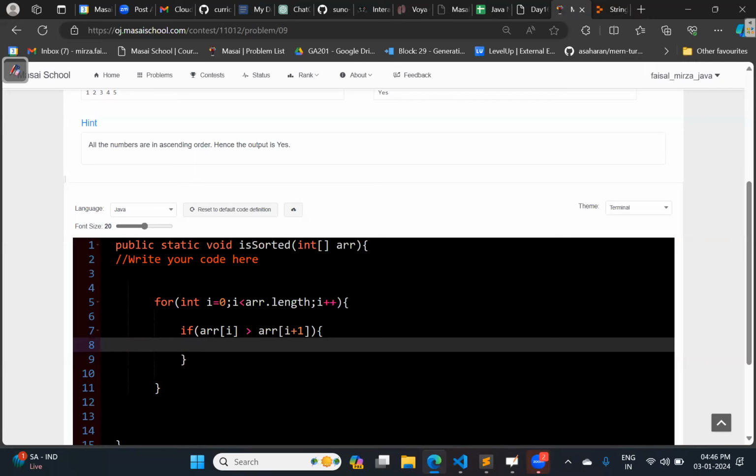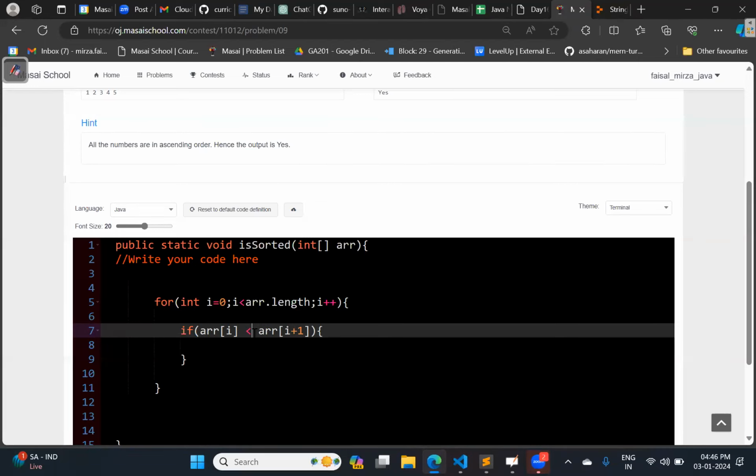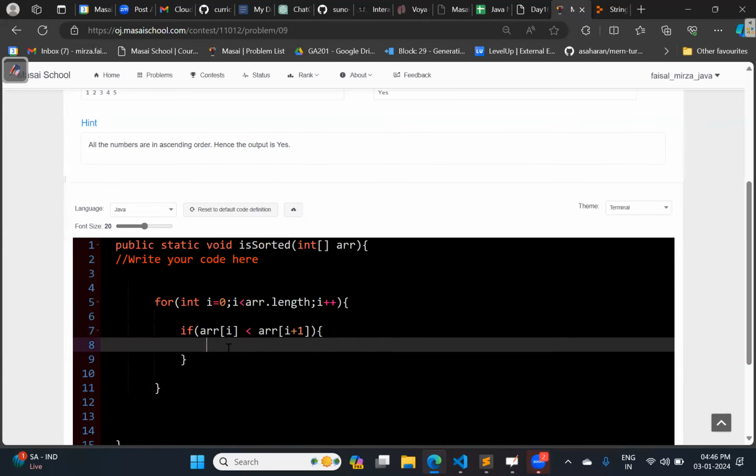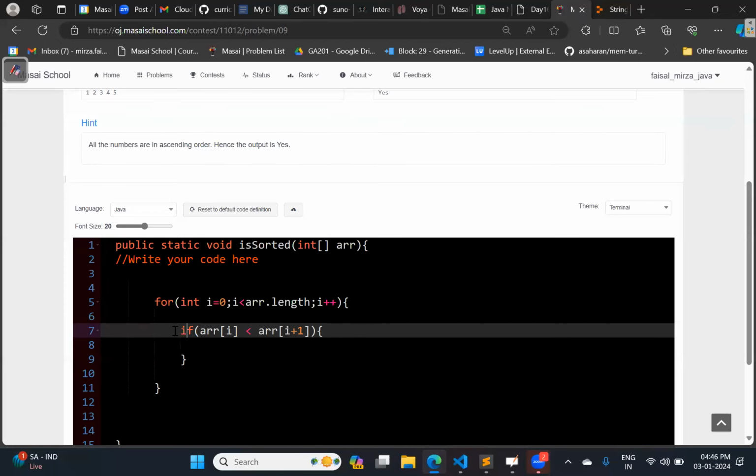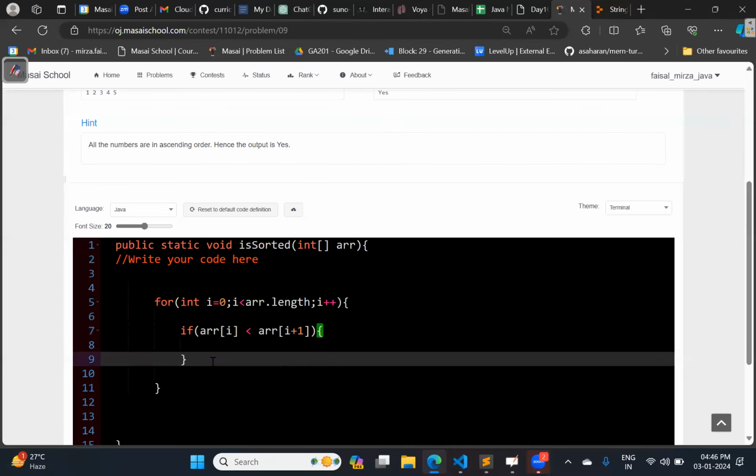Print. So if this condition is there, if array of I is less than array of I plus 1, so this print condition will be mostly true, right? But I am not thinking about how to check for the sorted.